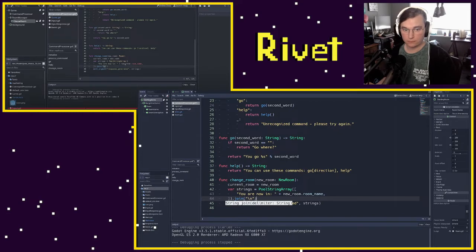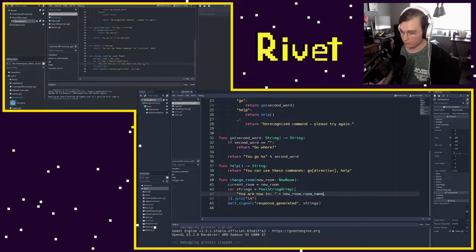So let's say that we want to have not just our room name, but our room description on the same line. So I can say here, we're going to add another plus, and I'll just have a period here, and I'll say it is, and then we can do some things later with articles, like a house, or like the castle gates. You don't always want to have a or the, there's different articles you can have, so we'll do some more string parsing for rooms later on. But here we can just say new room, room description.